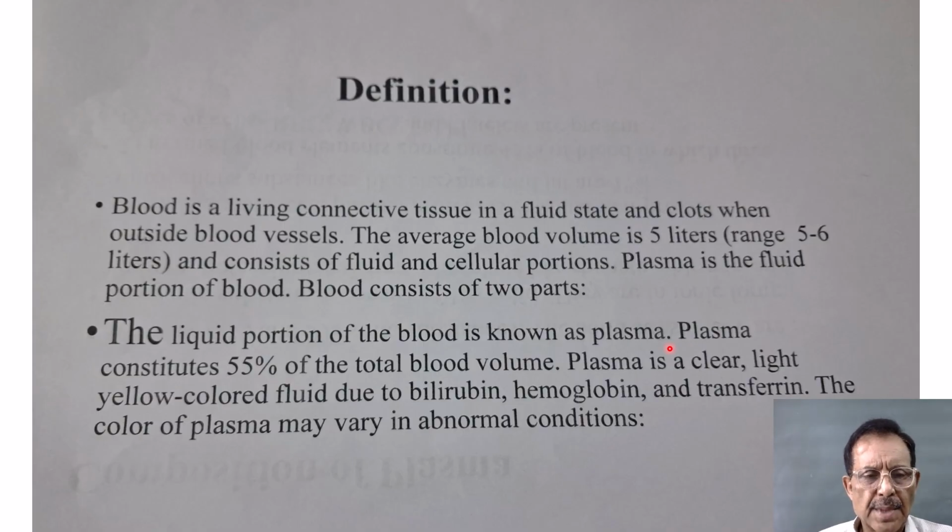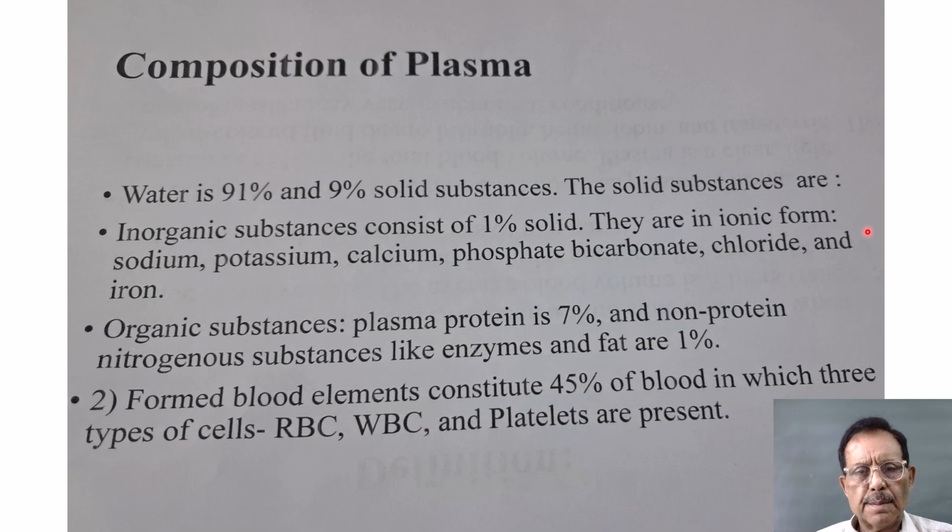It is a clear, light yellow colored fluid due to the presence of bilirubin, hemoglobin and transferrin. The color of plasma varies in abnormal conditions. When it is different from clear light yellow color, then you may think that this plasma is pathological. Composition of plasma.